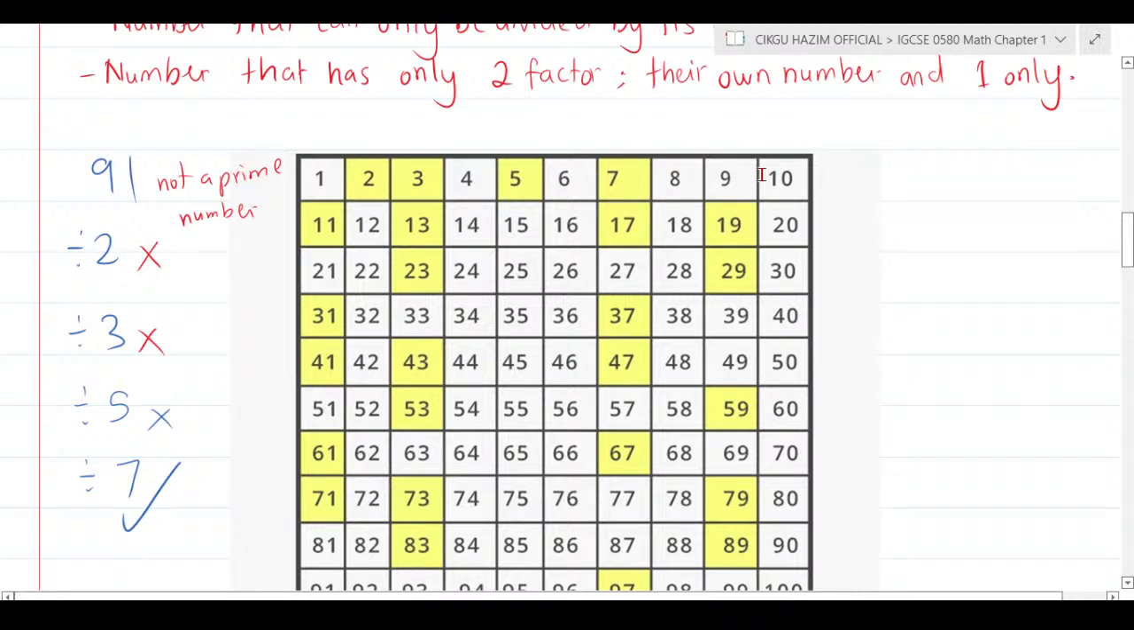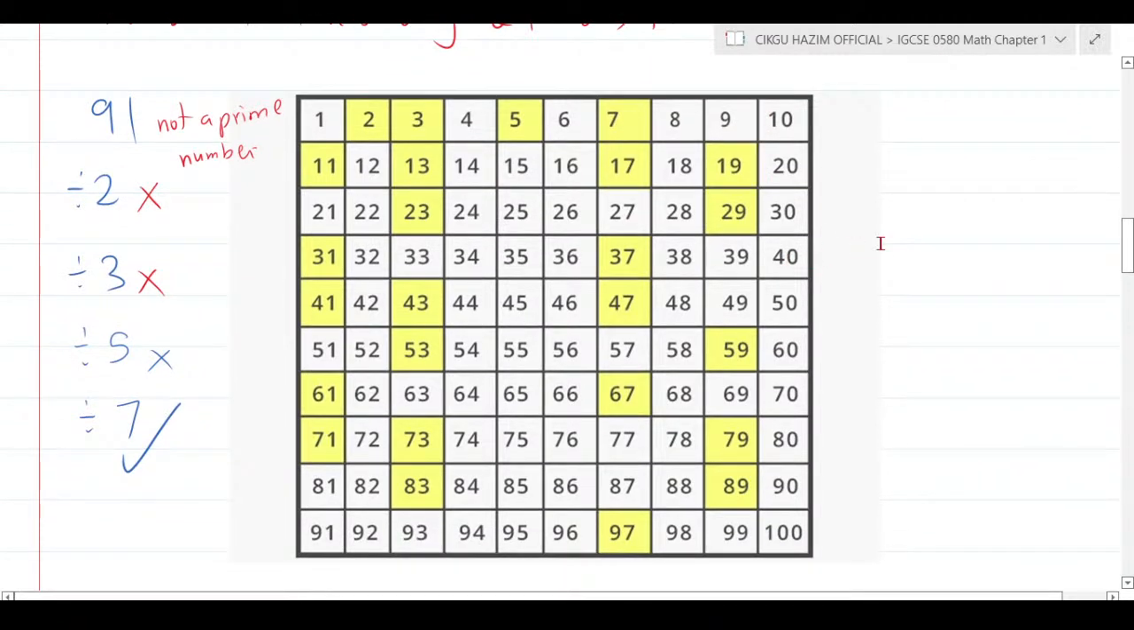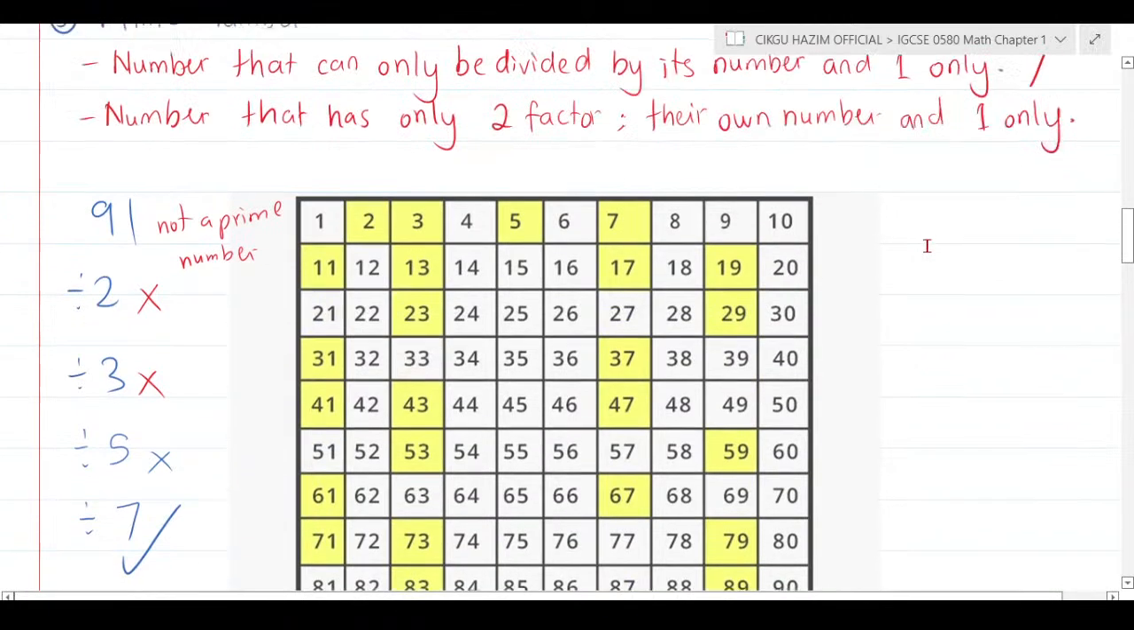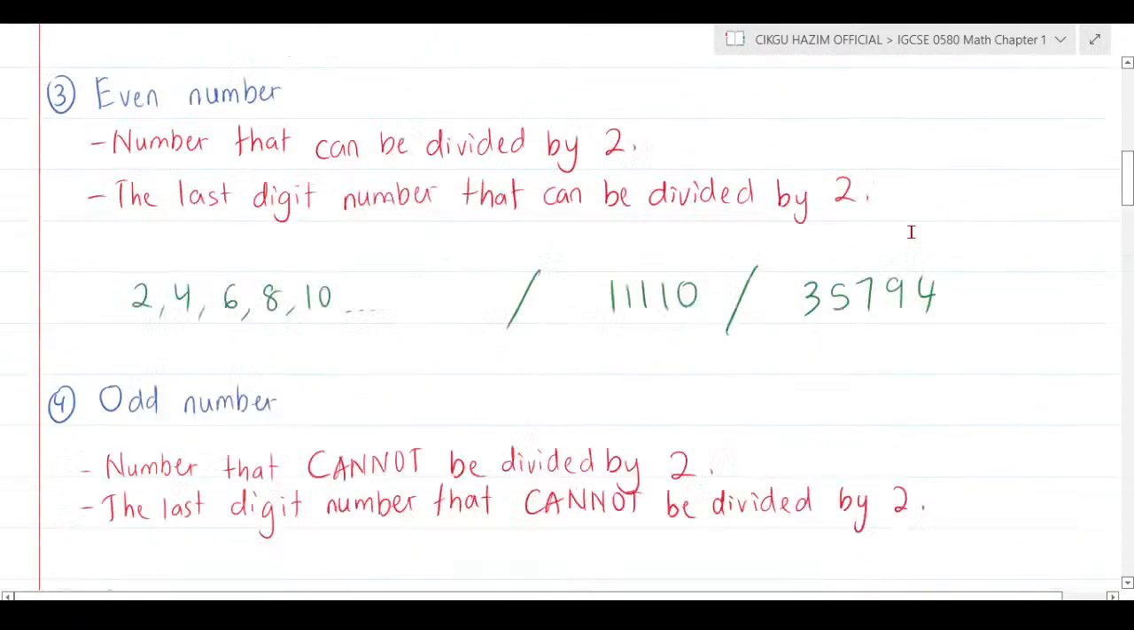Why? Because for a certain kind of big number, you need to check whether it is a prime number or not. How do you check that? You try to divide it by a smaller prime number. For an example, 91. You want to check whether 91 is a prime number or not. If it can be divided, that means it is not a prime number, because a prime number can only be divided by itself and 1.